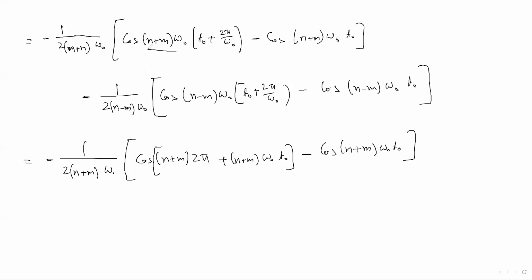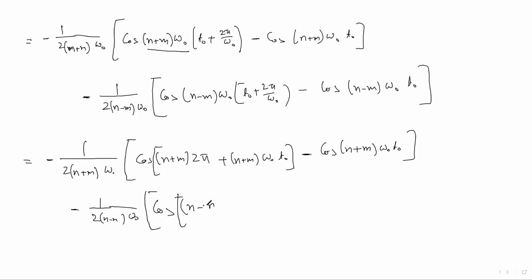This whole term I have multiplied inside with this bracket term. Minus 1 by twice (n minus m) omega naught t, cos (n minus m)... let me multiply this whole term inside, first with this term.